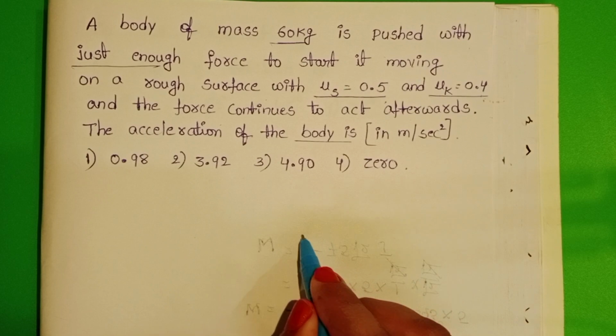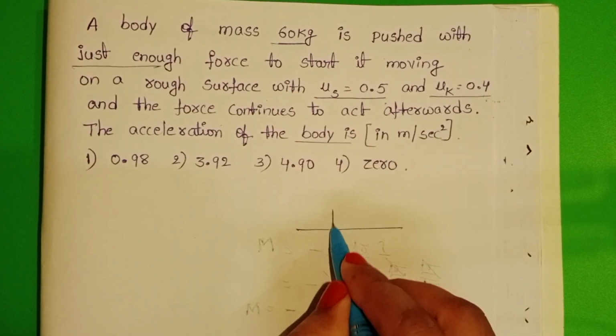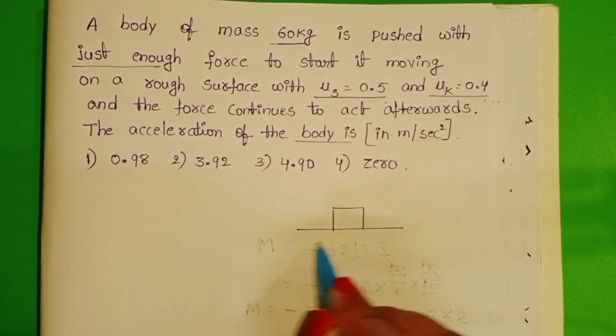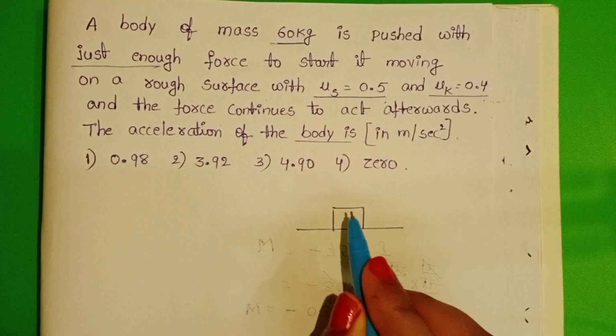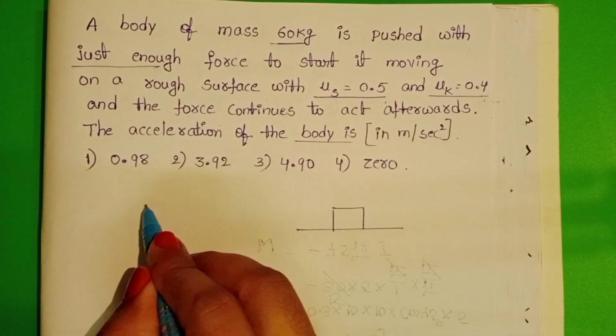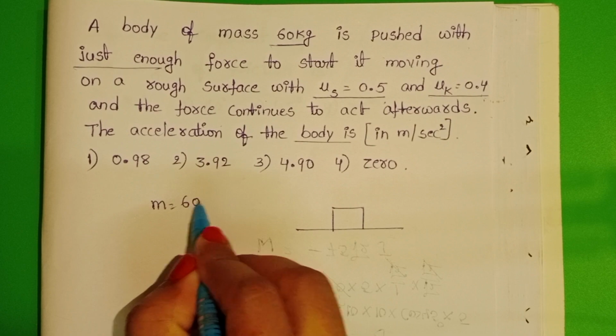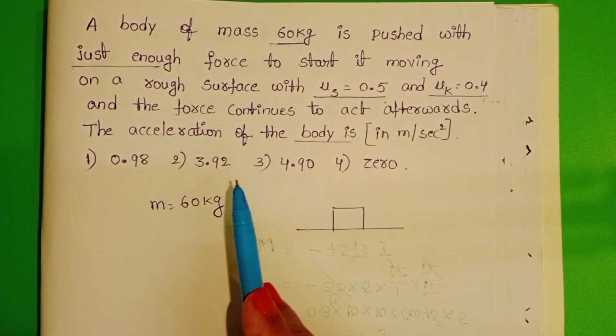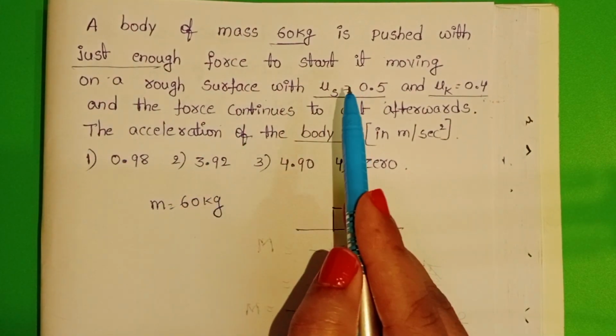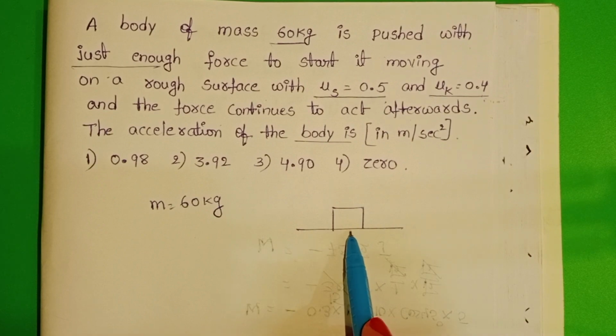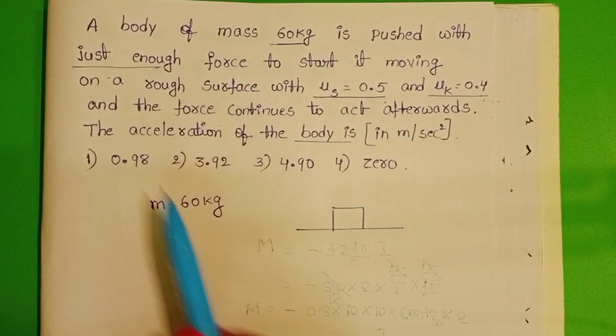In the given question, initially a body is placed on a rough surface and this body is at rest. The mass of this body is 60 kg. In the given question, it is mentioned that a force is applied on the body. This is just enough force.